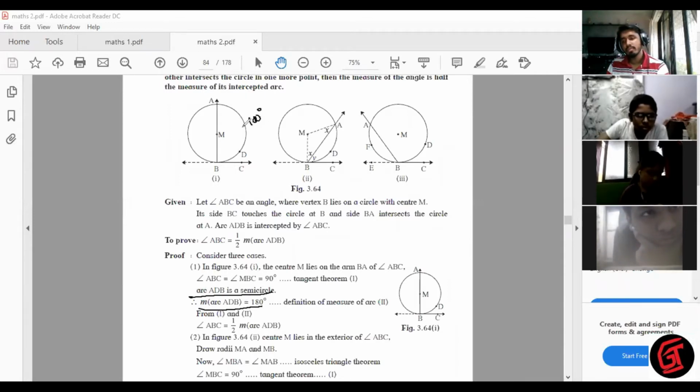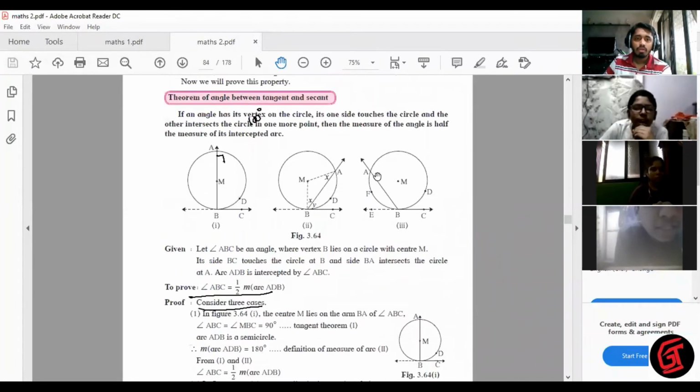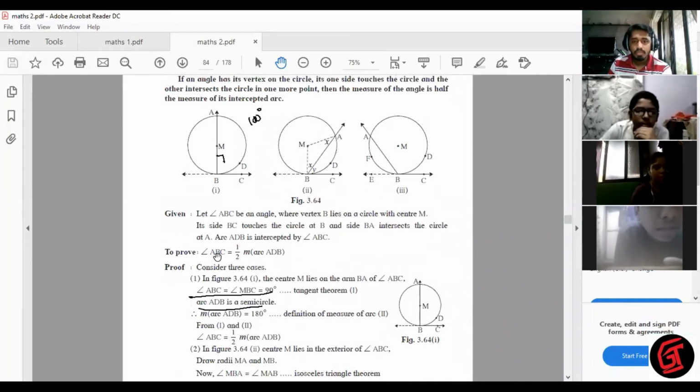Now let's see the first statement which we already proved. The first case we already proved. ABC is 90 and this arc is 180. And what did we have to prove? Angle ABC is half of ADB. Here ABC is half of ADB. Yes, proved. ABC is 90 and ADB is 180, so 90 is half of 180. So the first case is done. Proved. Please give me a thumbs up if the first case is understood.